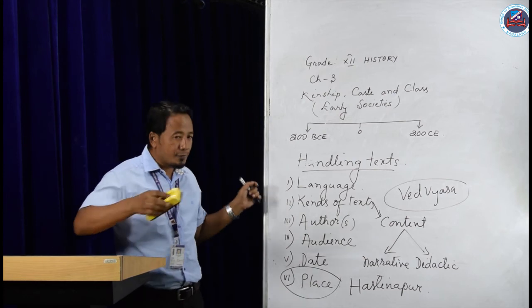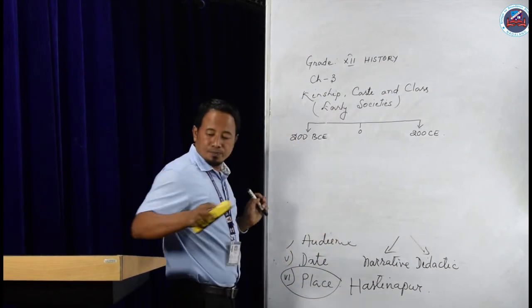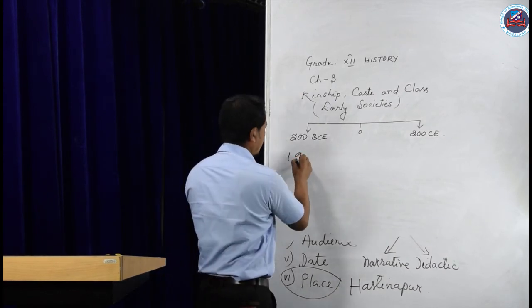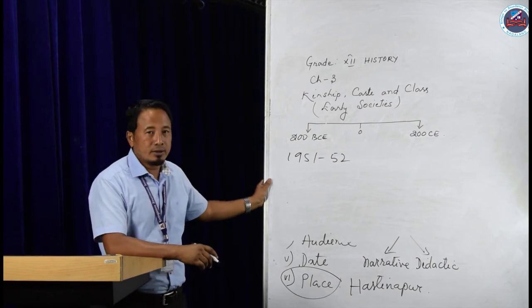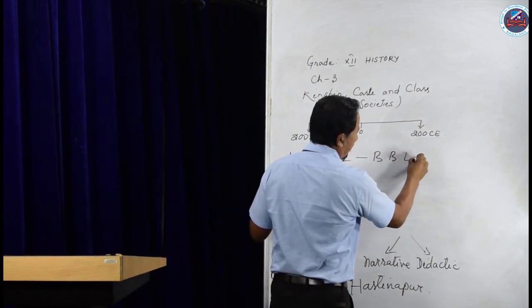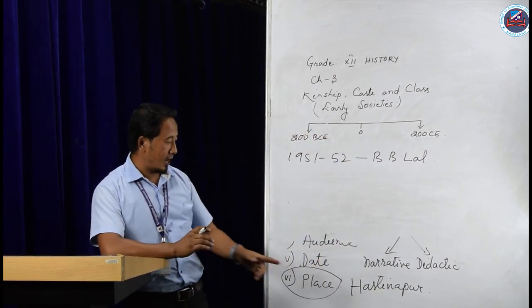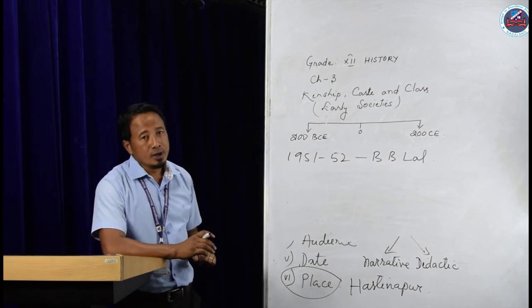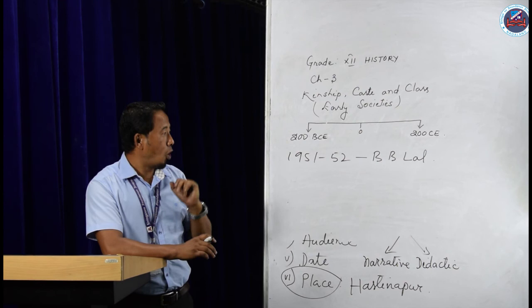In the year 1951-52, under the archaeologist named B. B. Lal, some places in Hastinapur were excavated. In that excavation, they discovered 5 occupational levels.